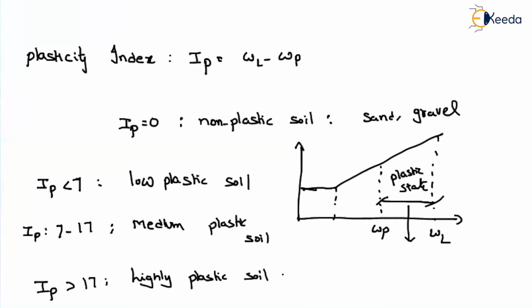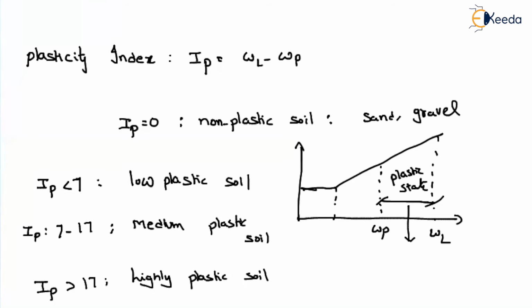So depending upon the plasticity state, we can understand the behavior of the soil. The more the plasticity, the more the soil will behave like plastic in nature, right? If your IP is equal to 0, that means there is no plastic state present in the soil sample, and that is possible for sand and gravel only. So depending upon the plasticity index, we can see what the type of soil is and how it will behave depending upon its percentage.